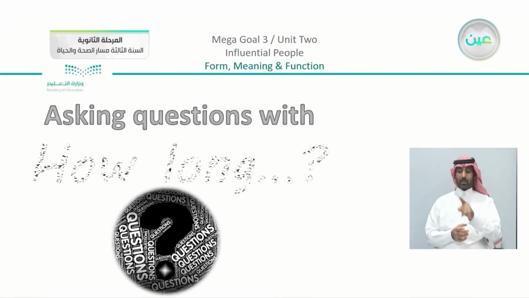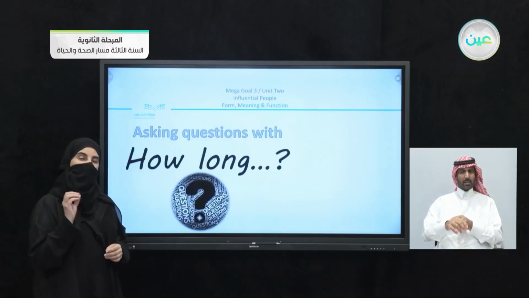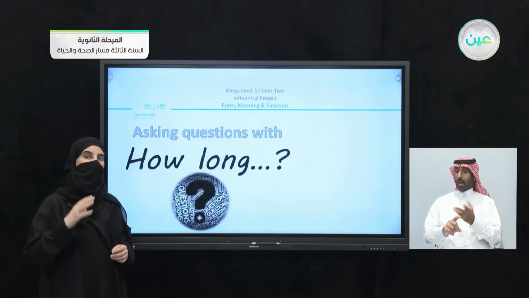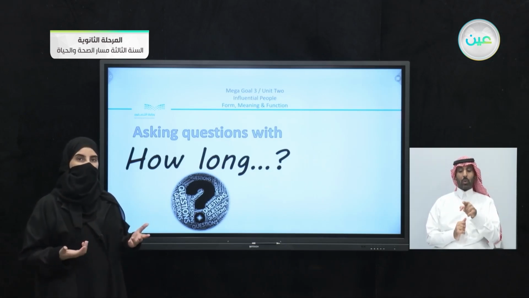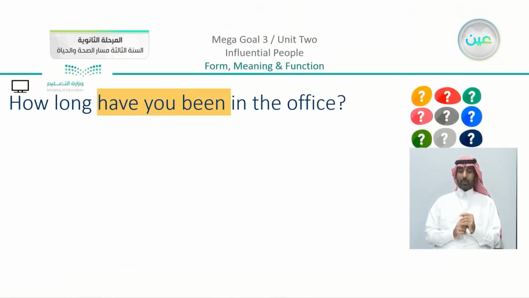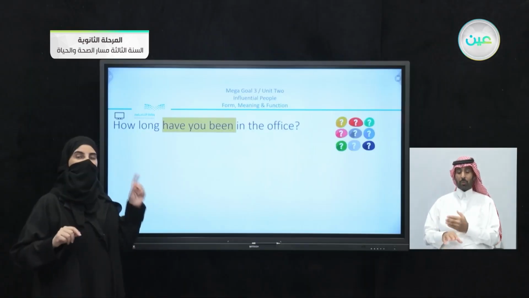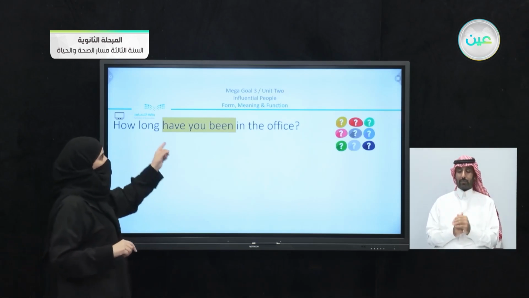Asking questions with how long. Here specifically, I'm going to ask a question about how long. If I ask about how long, I'm asking about a duration. Now we're going to ask different questions. We have examples. We can say, for example, how long have you been in the office? I'm asking about the duration of you being in the office. And notice that we are using the present perfect structure. How long have you been?